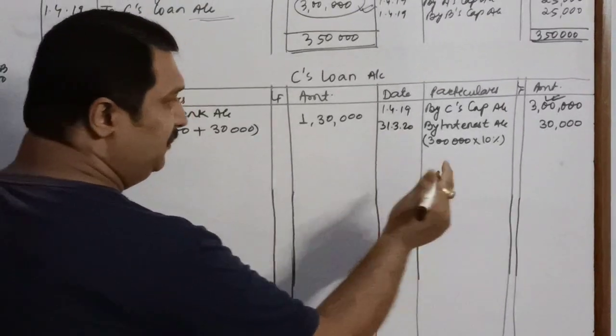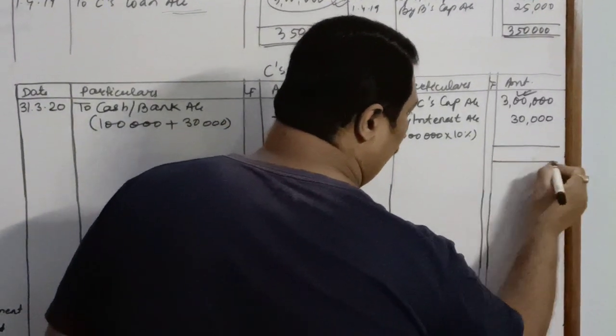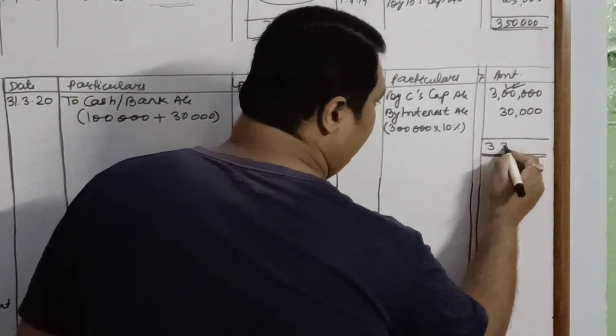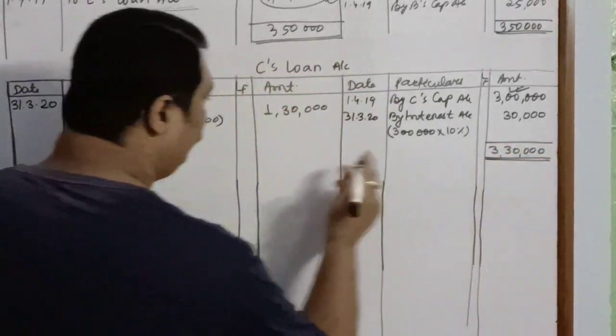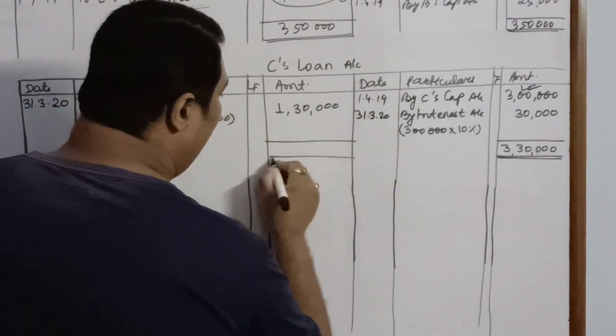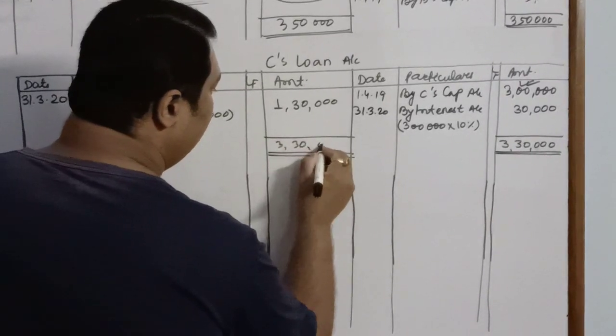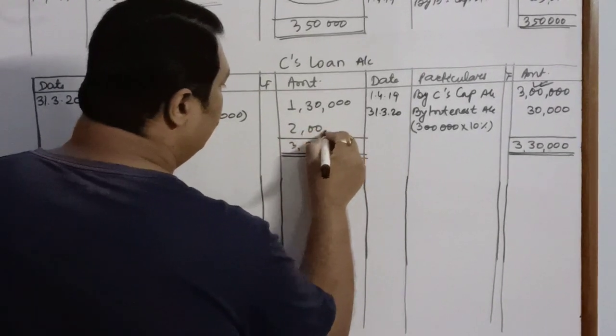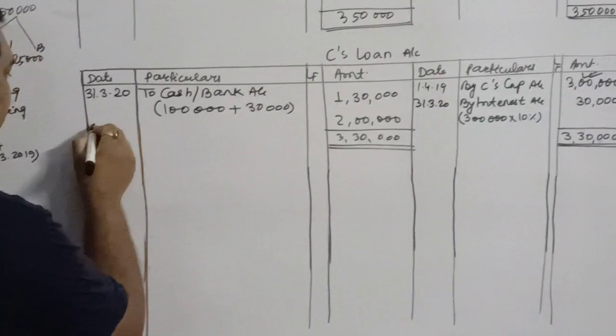Now this is the end of the year, so you are supposed to close it for this particular year, 3 lakh 30,000. And we will find the balance. 3 lakh 30,000. Balance is rupees 2 lakhs. On which date is this balance?